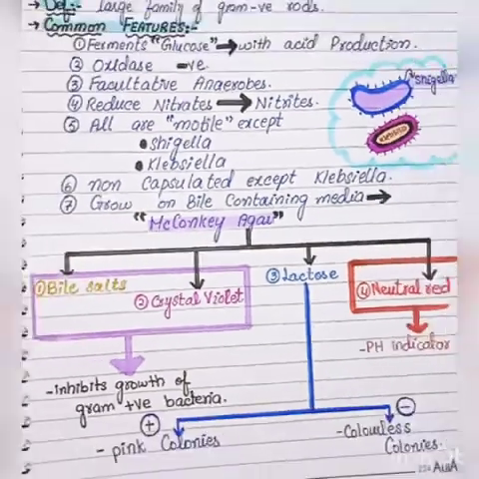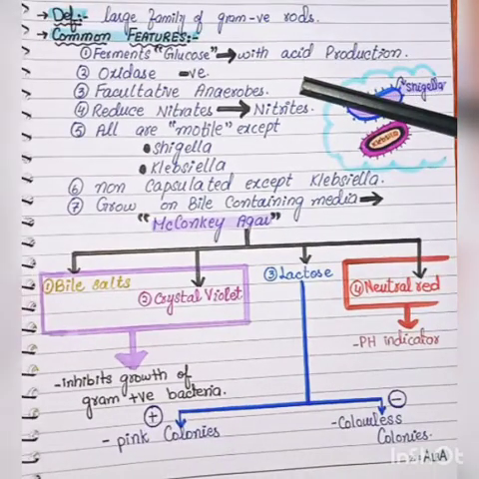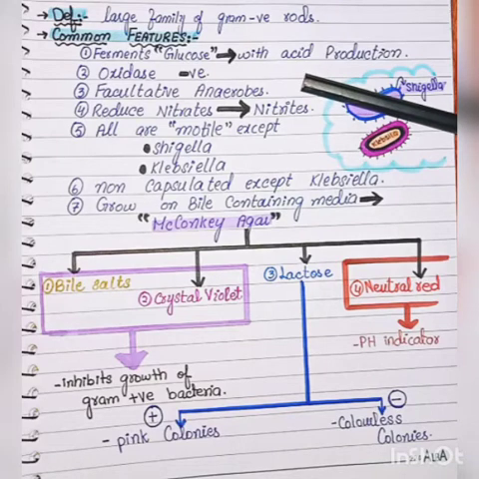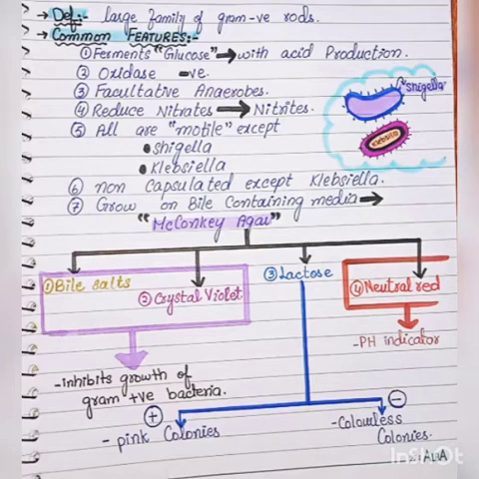So the third point, facultative anaerobes, means the bacteria can grow in the presence or the absence of oxygen. Now the fourth point: they reduce nitrates into nitrites. We have seen how the bacteria reduce nitrates into nitrites.